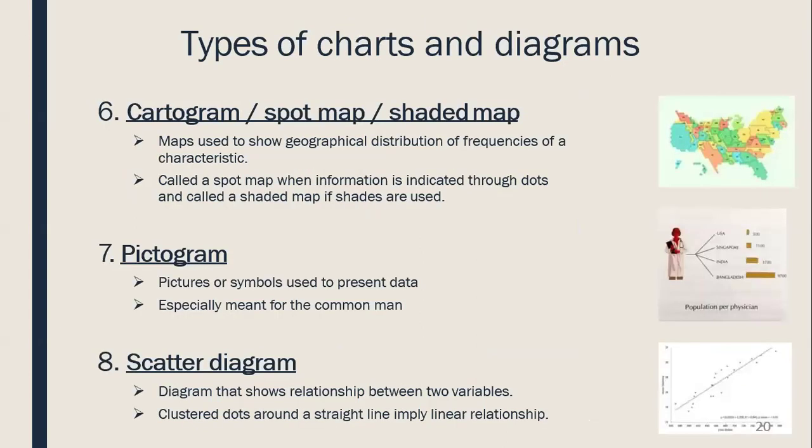The next type of chart is the cartogram, spot map, or shaded map. Maps are used to show the geographical distribution of frequencies of a characteristic. It is called a spot map when the information is indicated through dots, and a shaded map if shades are used. It is generally done in the case of countries, states or cities when we want to mark the distribution.